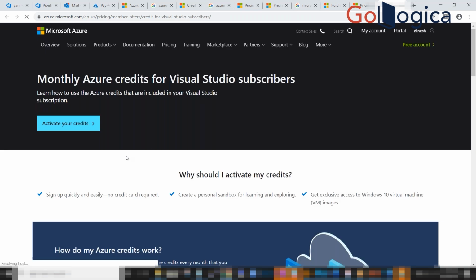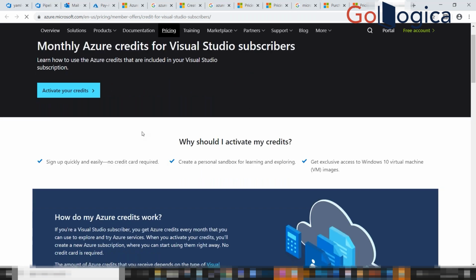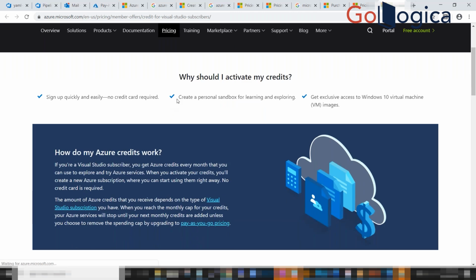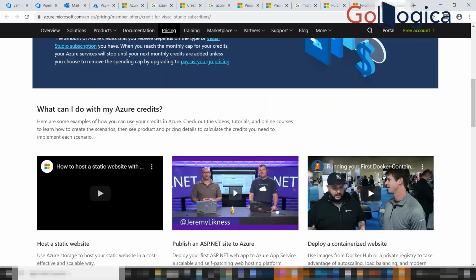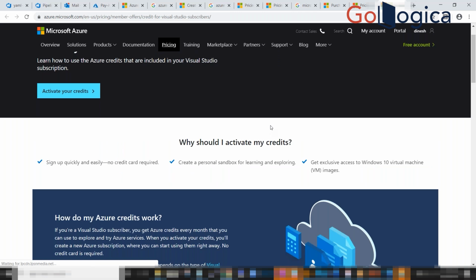Just click on this one. They'll provide some charges. If you click on this link, it takes you to the next page where they provide features, saying that with credits of $150, we are providing this Azure account for you. For that plan there will be some benefits, and there you can see what the things are and how much it charges in terms of resources.